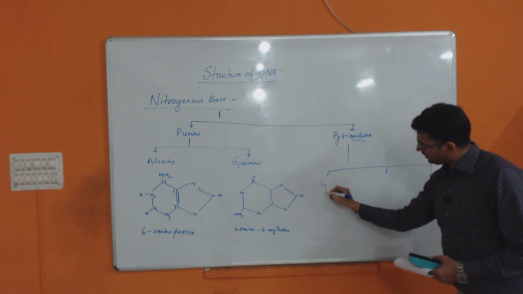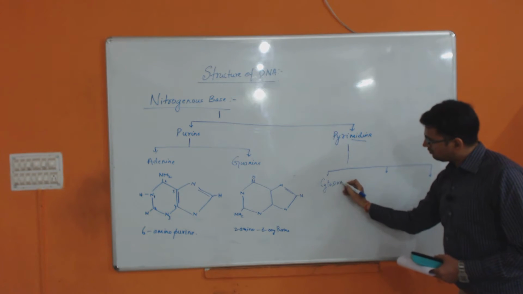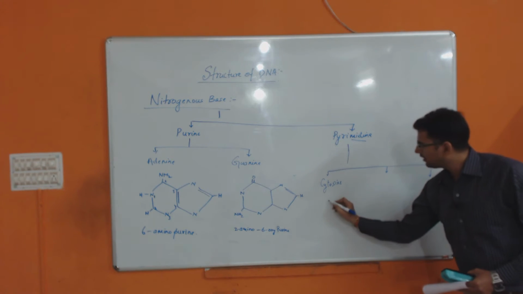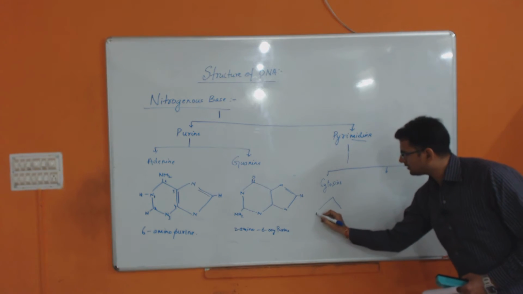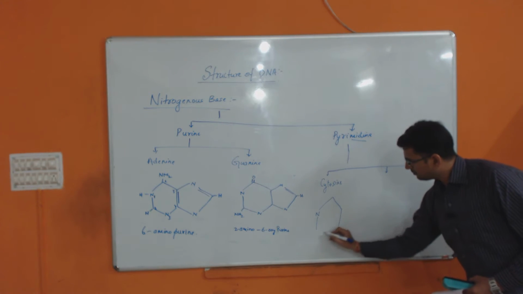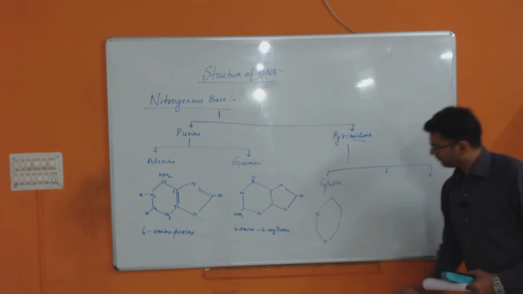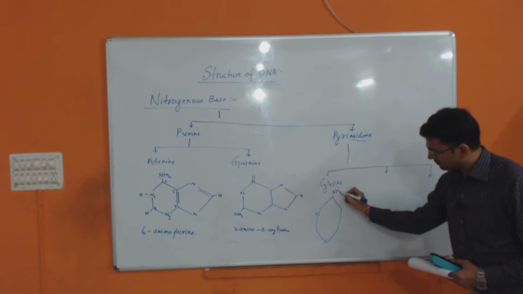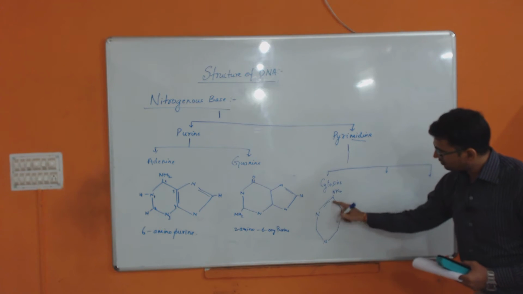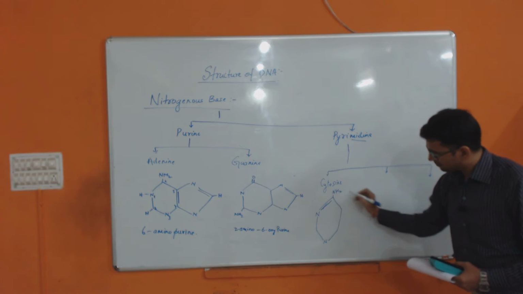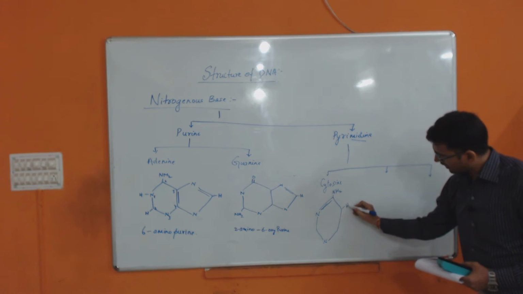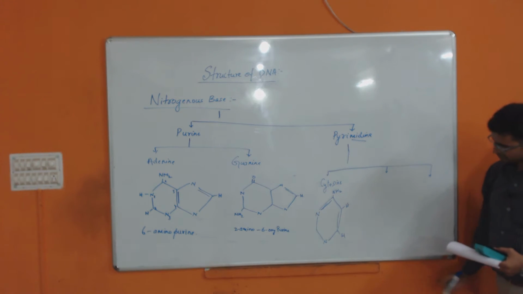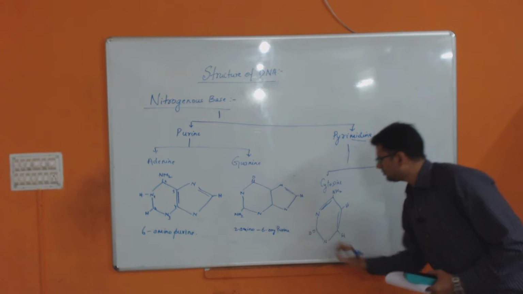If you come to the cytosine part, cytosine is a pyrimidine, that means it has a single ring. So your single ring will be represented like this, having your NH2 group, double bond. This is your H. This is your H. Double bond. This carbon has an oxy group.